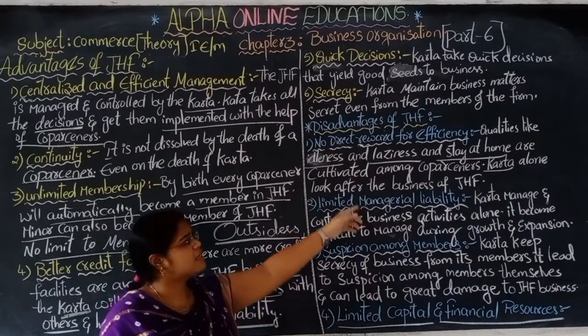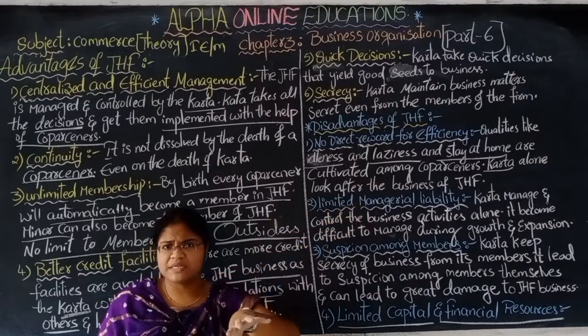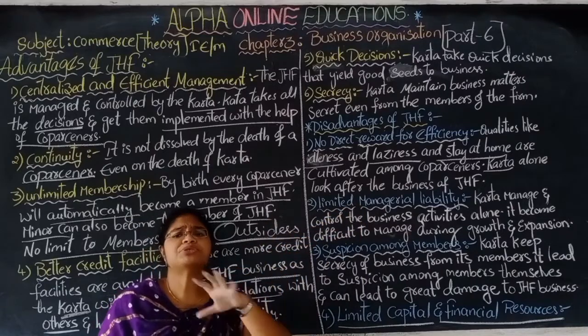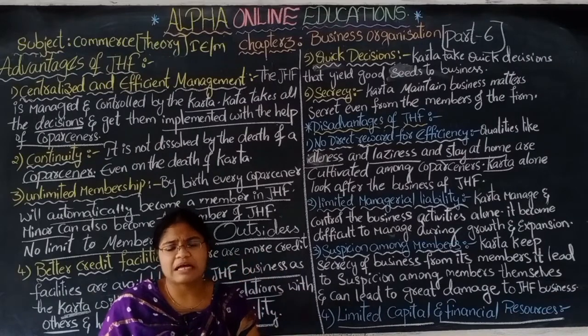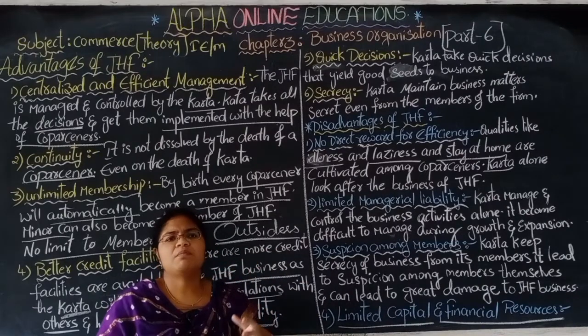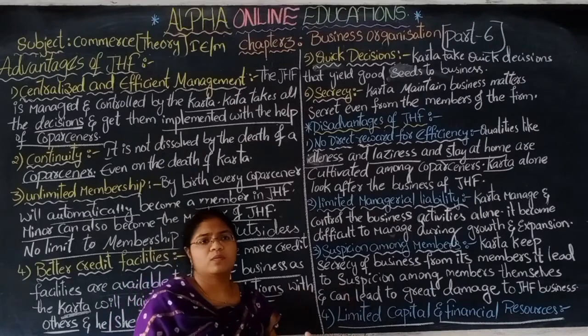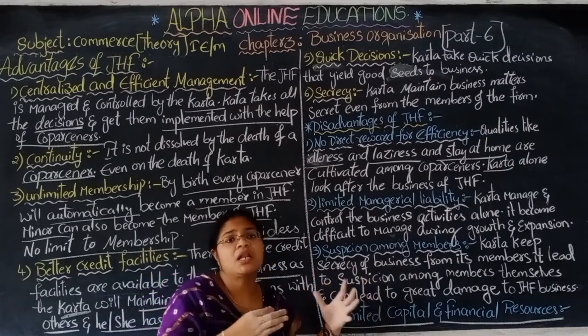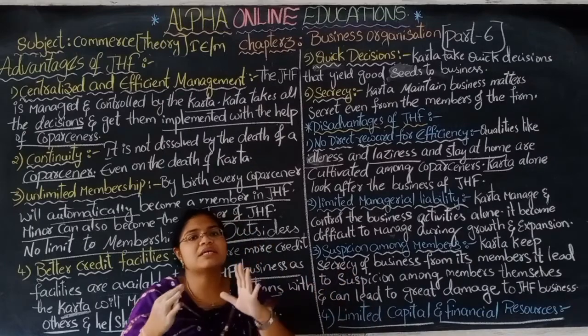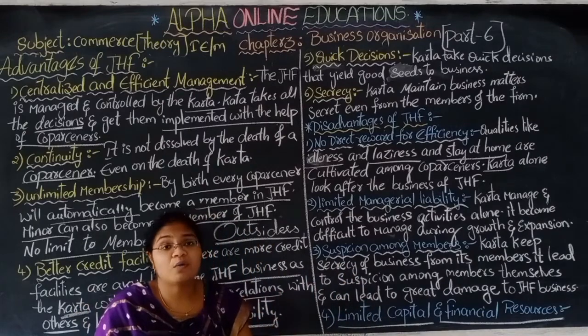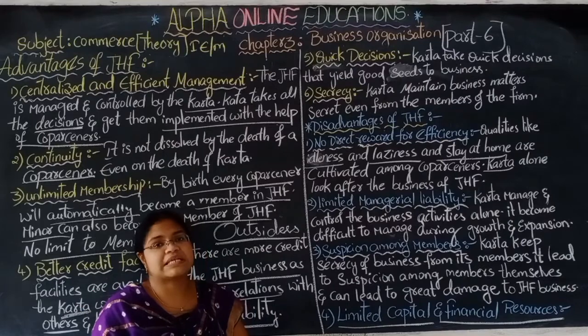This is the disadvantage, because in business every member should do whatever they have to do. Otherwise it will be a burden for one. One will face the total problems, the burden will be on one, but the result is shared by all. It is a very big disadvantage.